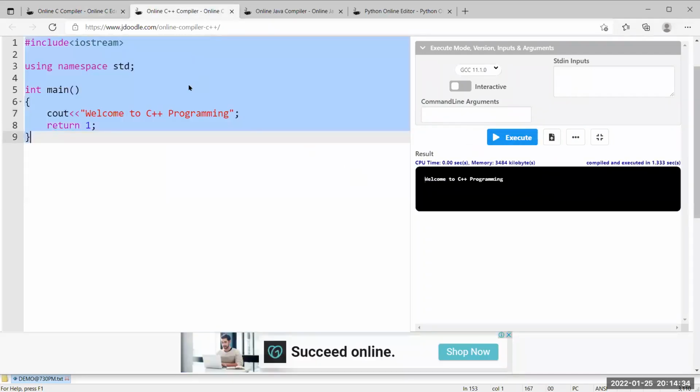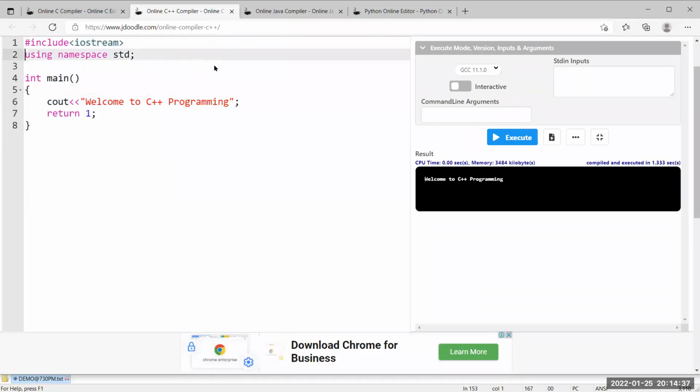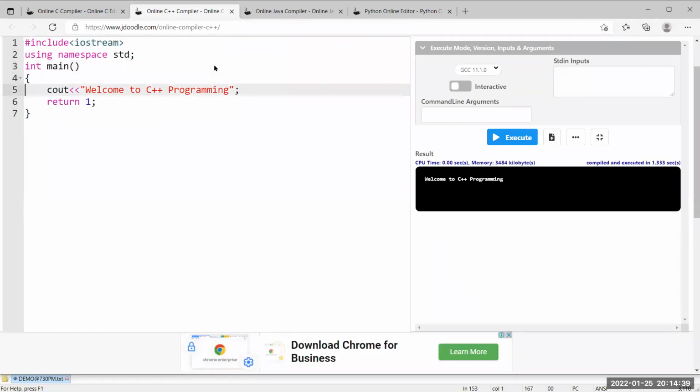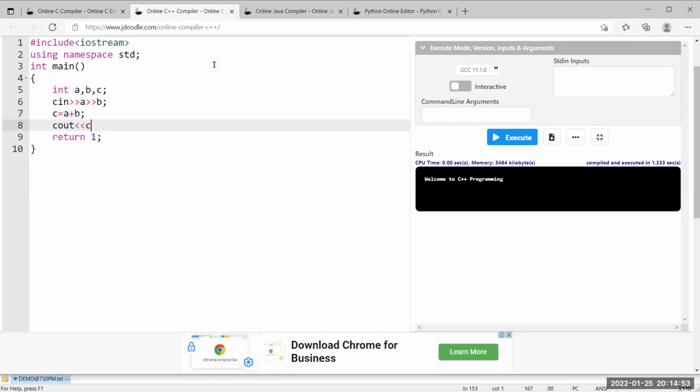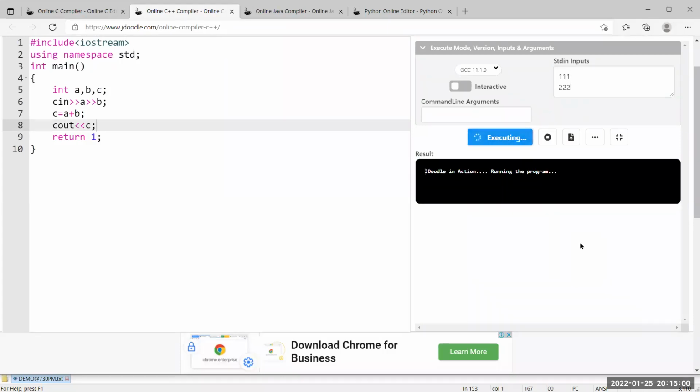Now go to C++. The program is the same. What do we have to take? I need to declare three variables: integer a, b, c. cin a and then b. What is the next line? c is equal to a plus b, and cout c. That's all. Now assume I am giving 111 and then 222. What answer should we get? 333 we are going to get.